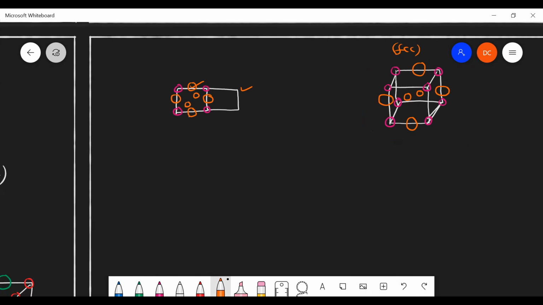Likewise, this also has front face, top face, back, and bottom face. Here also it has some corner atoms. Is that clear? Sir, could you repeat? The assumption is very hard.